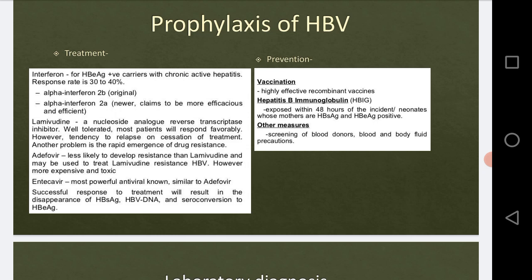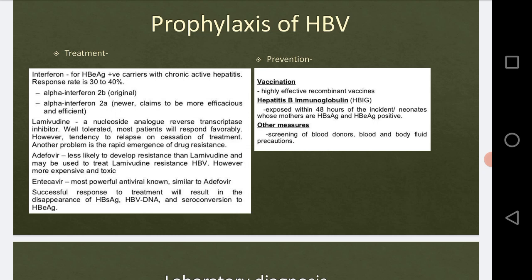Then entecavir, the most powerful antiviral known, similar to adefovir. See, adefovir is also a very effective antiviral drug that is available, and along with adefovir there is entecavir. All right, this is also the most powerful antiviral drug known to date.